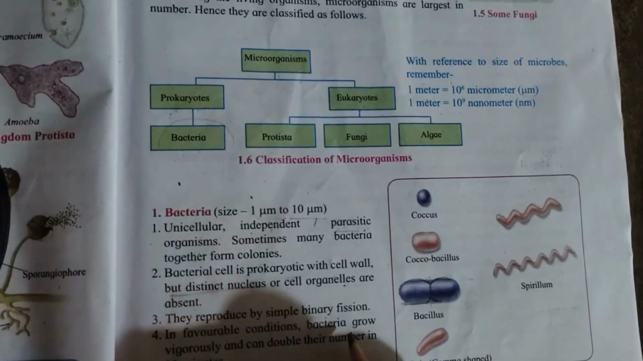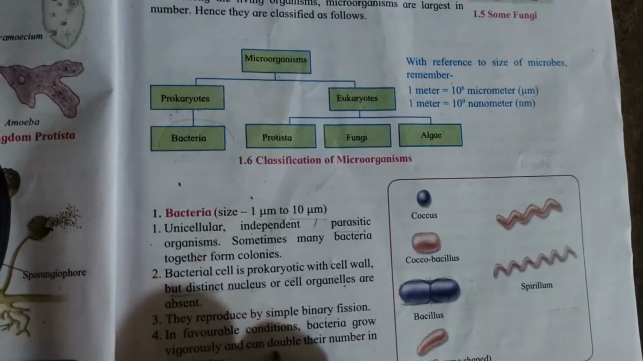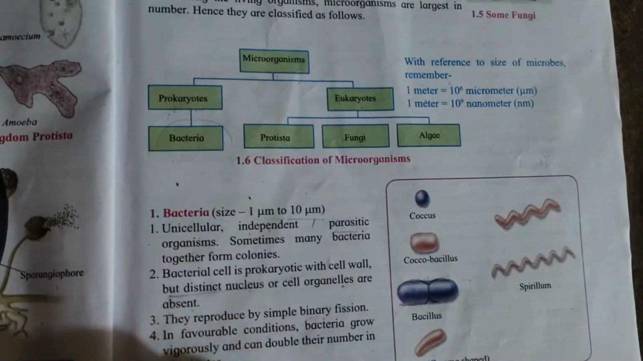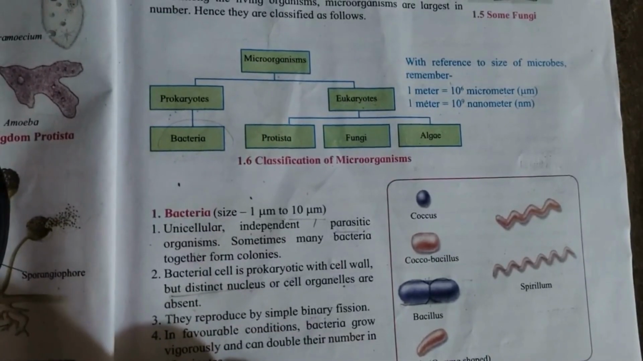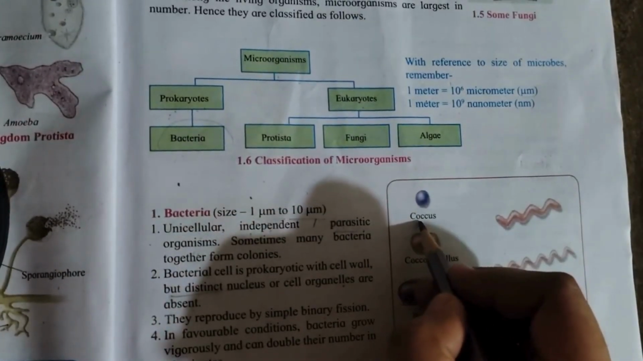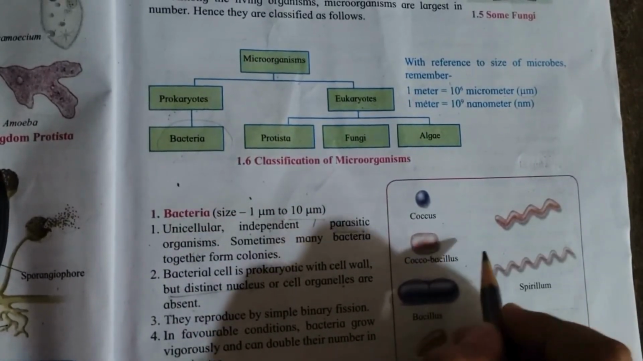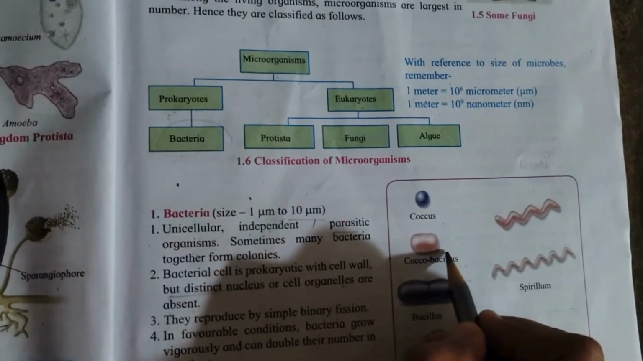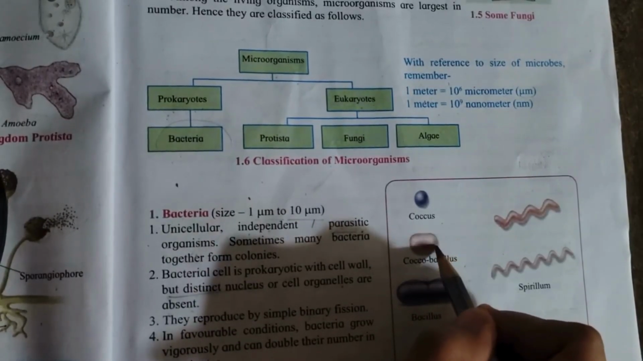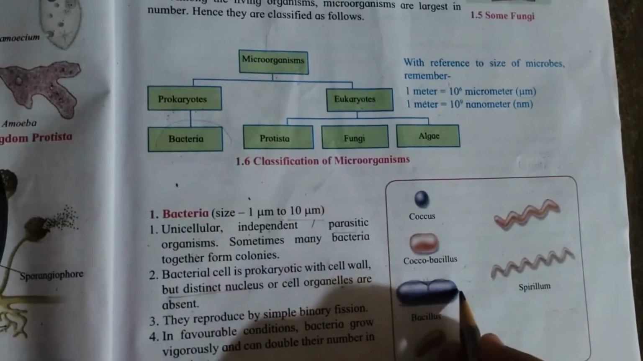In favorable conditions, bacteria grow vigorously and can double their number in 20 minutes because their lifespan is also less. For example, coccus. Coccus means what? They are circular in shape. Coccobacillus means they are somewhat rod-like, but their ends, or corners, are circular. Then bacillus. This is what? Rod-like.